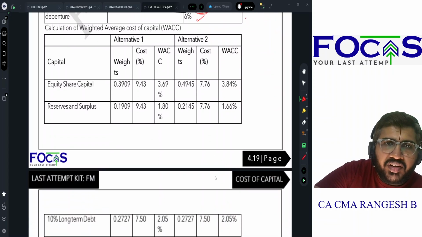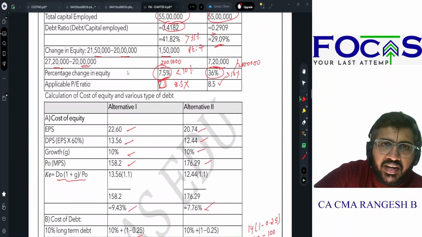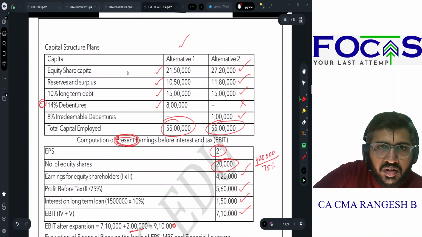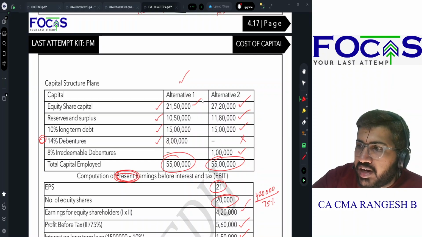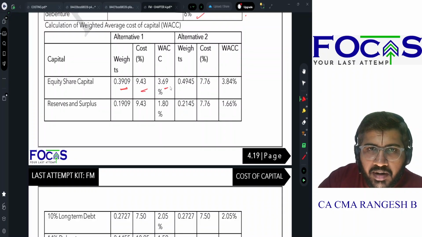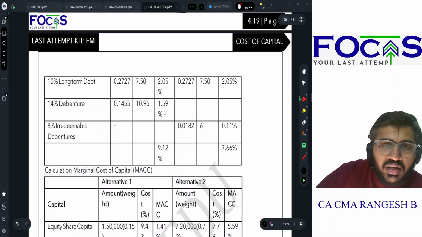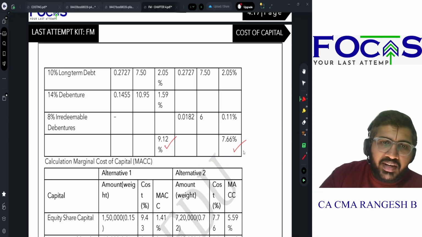So now what is my weighted average cost of capital? Alternative 1 கடியில my weight is 0.3909. எப்படி சார் weight calculate பண்ணீங்க சொல்றேன், வெயிட் பண்ணுங்க. So alternative 1ல 21,50,000 is my equity share capital. 21,50,000 divided by 55 lakhs gives you 0.3909. So அதுதான் இங்க போட்டிருக்காங்க. Cost is 9.43, multiply பண்ணா 3.69. Reserves and surplus is 0.1909. Reserves and surplus க்கும் ஈக்விட்டிக்கும் ஒரே காஸ்ட் தான் வரும். So 9.43 becomes 1.8. இதே மாதிரி calculate பண்ணா you arrive at weighted average cost of capital of 9.12 and 7.66.